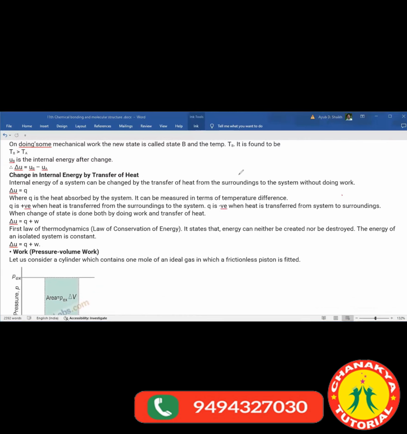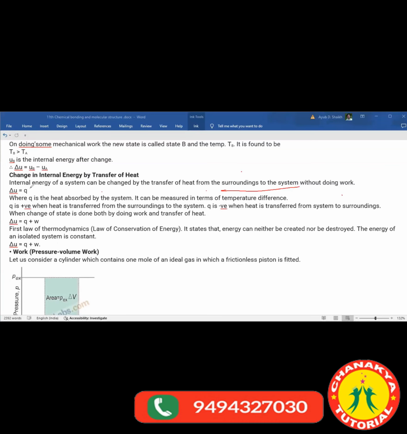Changing internal energy by the transfer of heat, right? So internal energy of a system can be changed by the transfer of heat from surrounding to the system without doing work. So in this case, work is not happening.